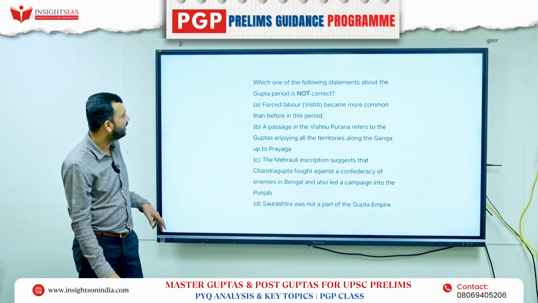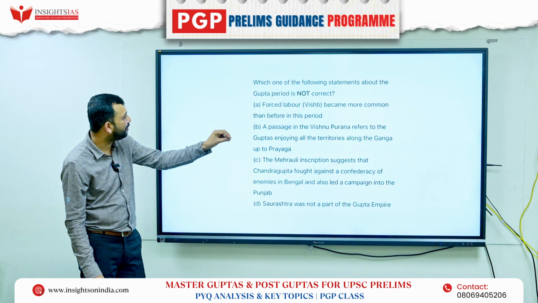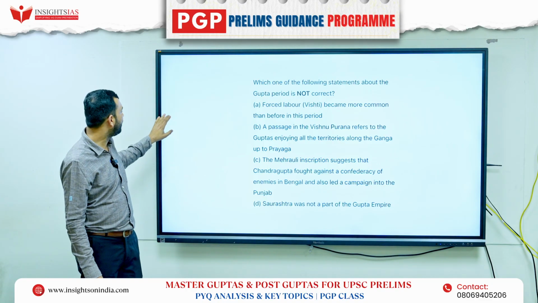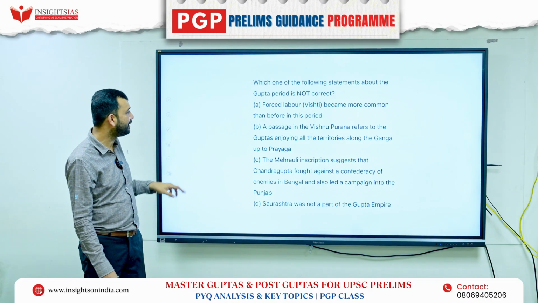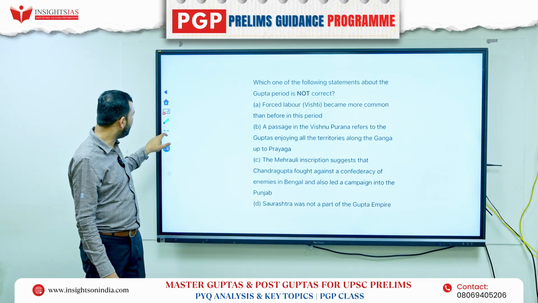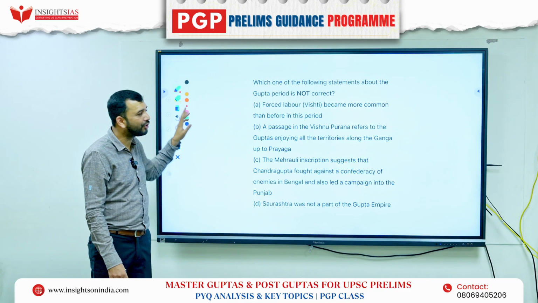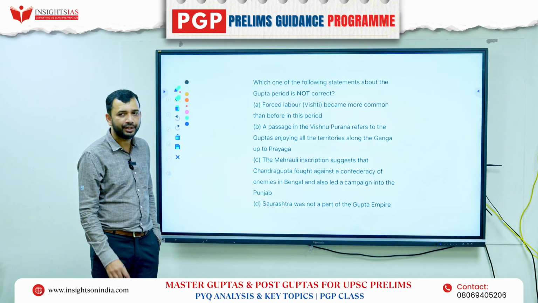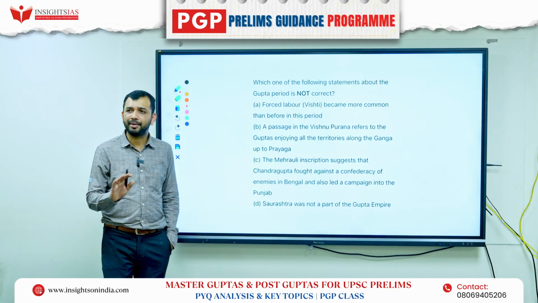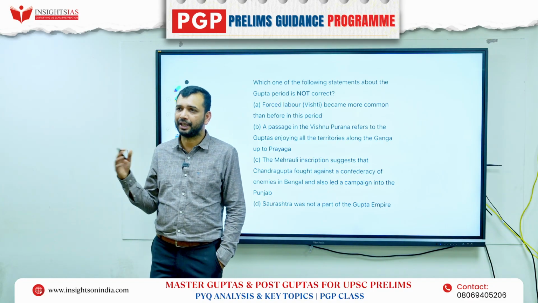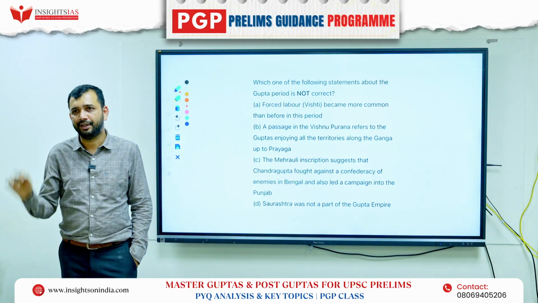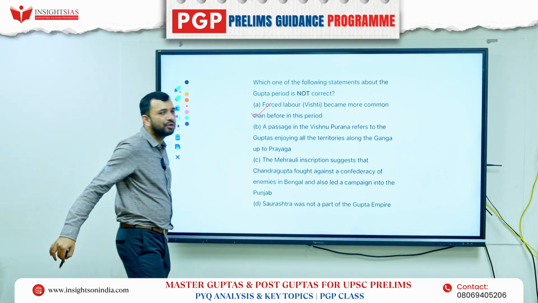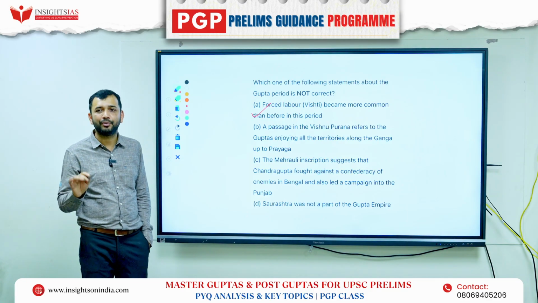Similarly here: which one of the following statements about the Gupta period is not correct? It is not about which is correct here; which is not correct is the question. So 3 will be correct, 1 will be not correct. You have to find out which is not correct among the statements. Forced labor became more common than before in this period. That means now it has become prevalent, one of the major taxes. Is it correct? Correct, right. A unique feature of the Gupta period is forced labor; the Vishti became one of the major taxes.